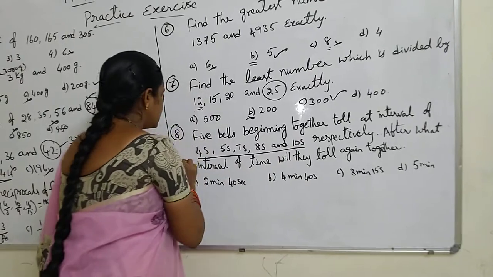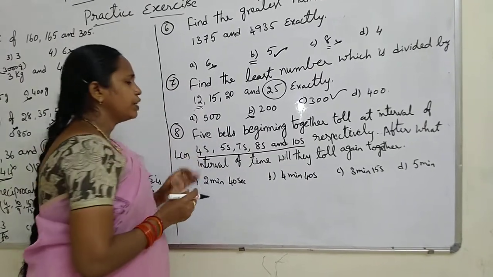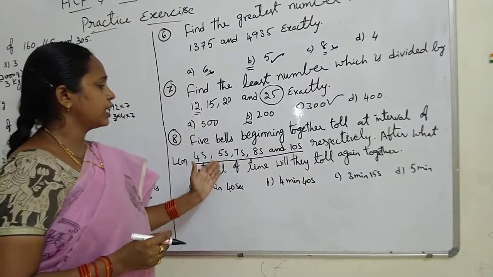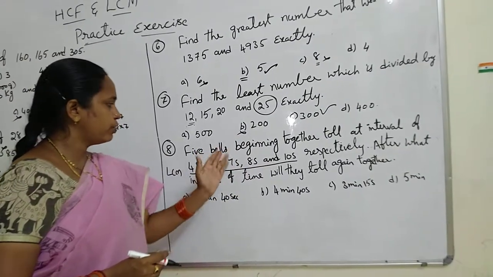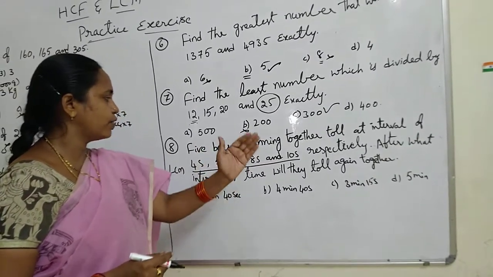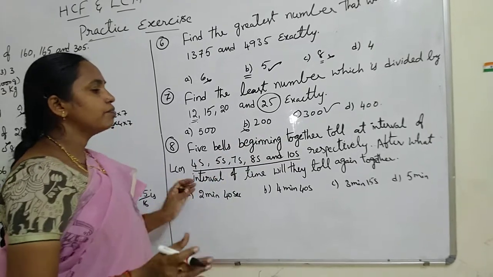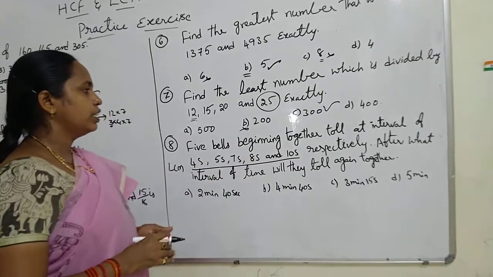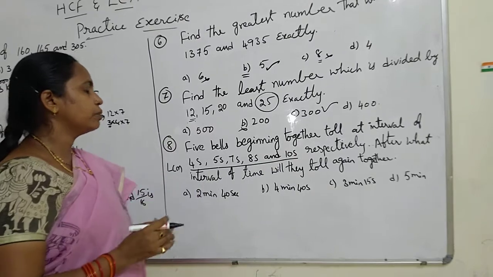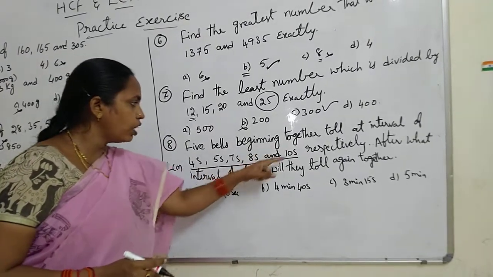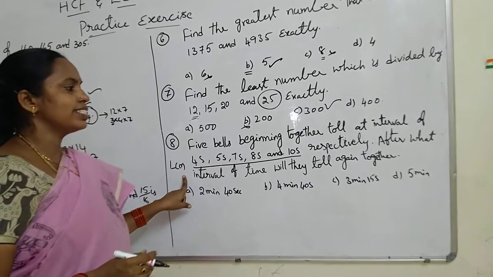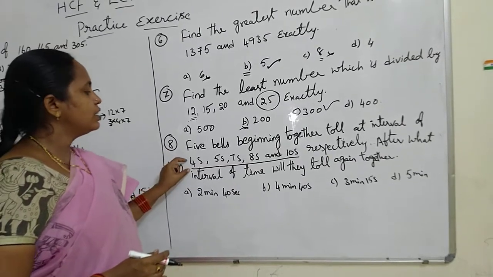That means the first bell rings at 4, next 8 seconds, next 12 seconds, like that. The other will ring first at 5 seconds, next 10 seconds, after 15 seconds, like that. Somewhere they will coincide, that means they toll together at a time. It should be divisible by all of these, that is the LCM. We have to find the LCM of these.